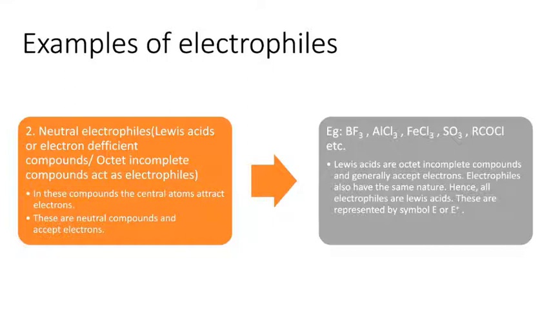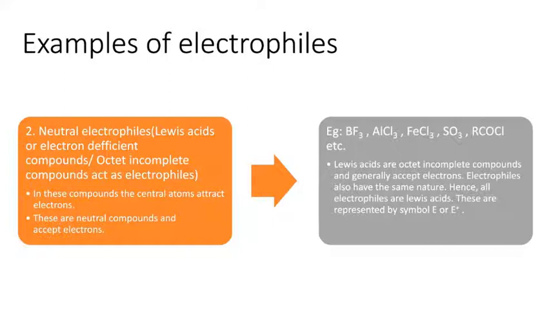Now let us consider this one. AlCl3. It has a similar arrangement of electrons, and this AlCl3 also acts as a neutral electrophile. Another example is the SO3 molecule. The central atom is sulfur. Surrounding sulfur, only 6 electrons are present in the valence shell. Because of that reason, this SO3 molecule also acts as an electrophile.